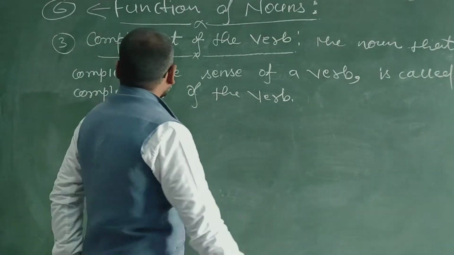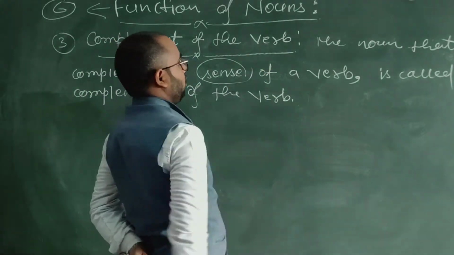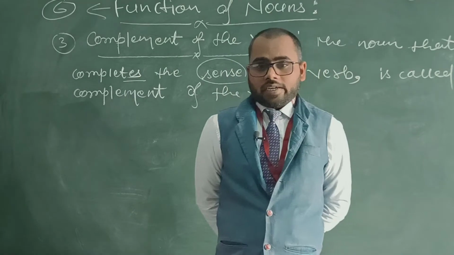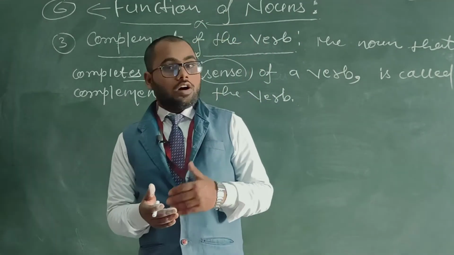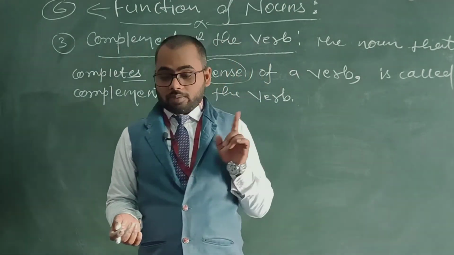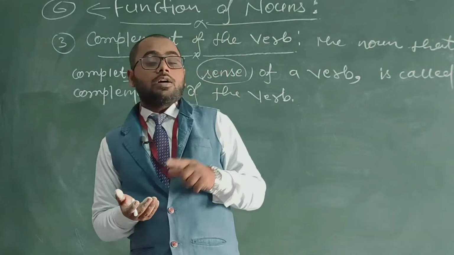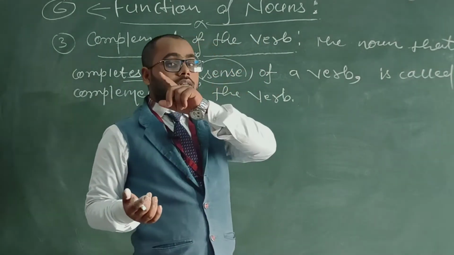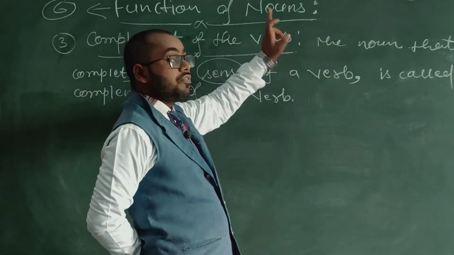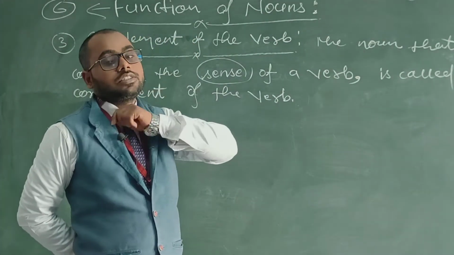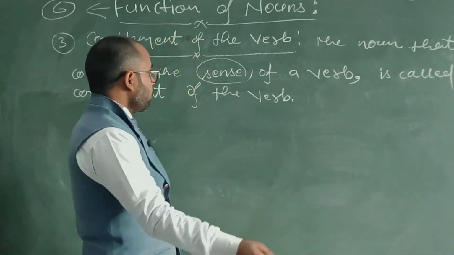The noun that completes the sense, we can say the meaning of the verb. Mostly there is confusion that complements complete the meaning of the sentence. So keep this in mind: the complement never completes the meaning of the sentence. It always completes the meaning of the verb. That's the reason we call it complement of the verb, not of the sentence. It gives the complete meaning of the verb.